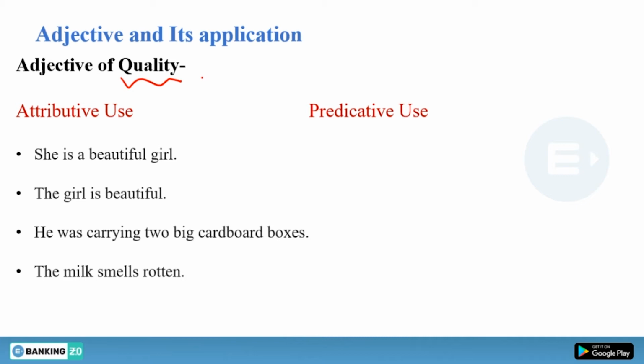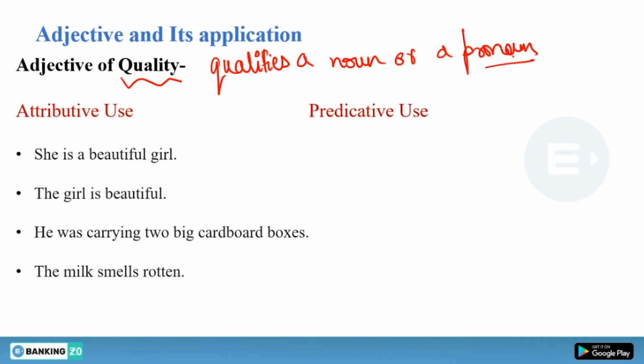It tells you something about a noun or a pronoun. It qualifies. What is the meaning of adjective? It qualifies a noun or a pronoun. So the grammarians categorized adjectives in some parts. First part is adjective of quality, and again you can see adjective of quality in two ways. Adjective of quality is used in attributive and predicative. So we can call it attributive use or predicative use.